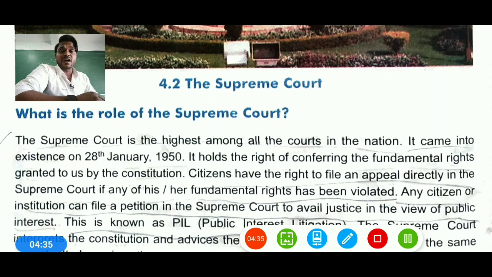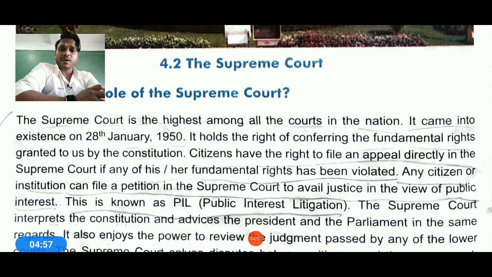her fundamental rights have been violated, if anybody has been threatened by any group, if anybody's rights and regulations have been violated, he or she can go and knock on the door of the Supreme Court. So that's how an institution can also file. Any citizen or institution can file a petition in the Supreme Court to avail justice according to their viewpoint. So therefore we can say that according to the public interest, this Supreme Court is working.